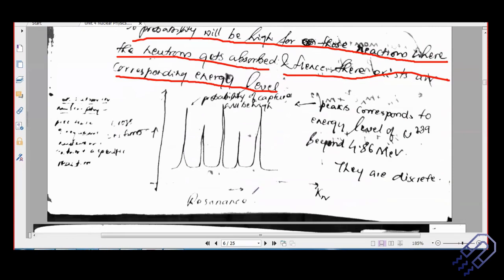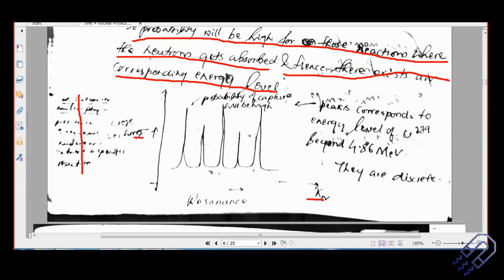If you plot a graph between the kinetic energy and the nuclear cross section, this is a very simple idea. The cross section gives me an idea of the probability of absorbance of that particular neutron.